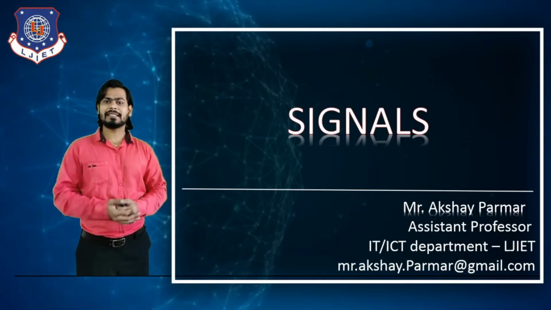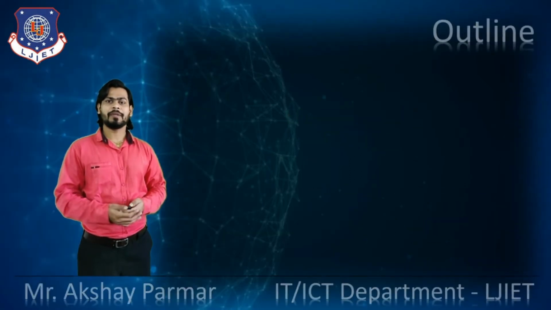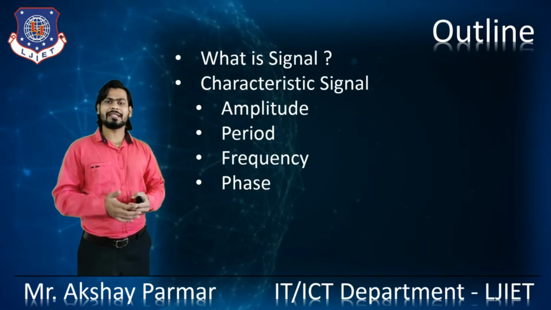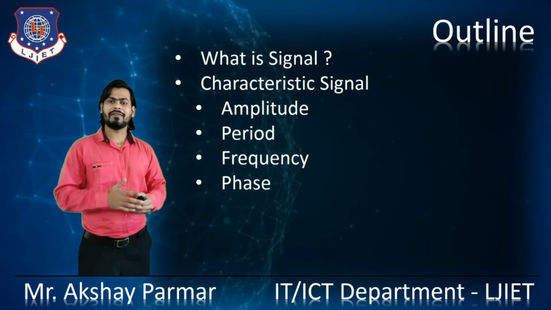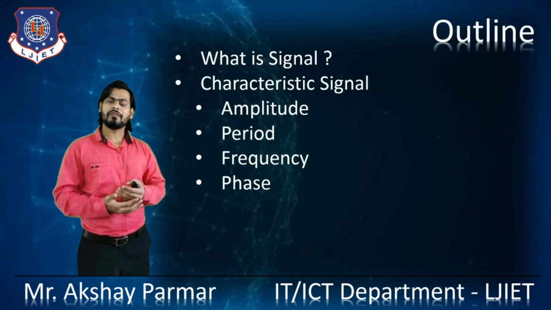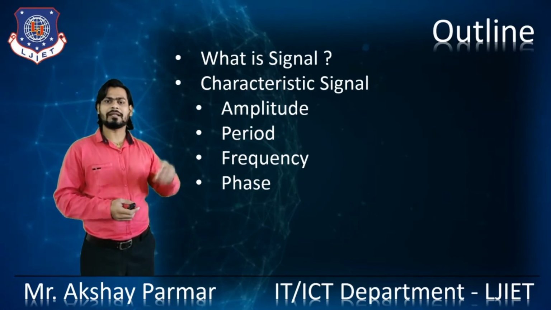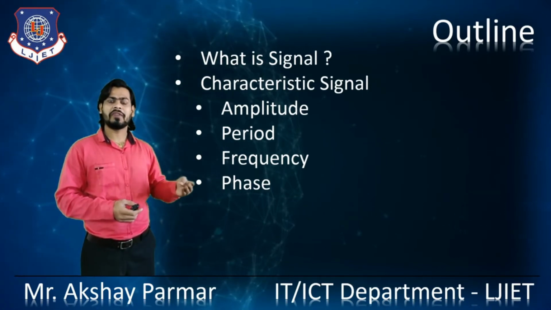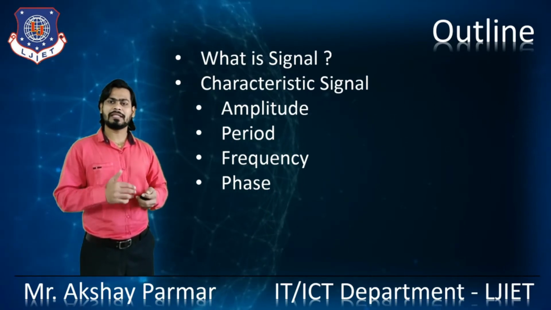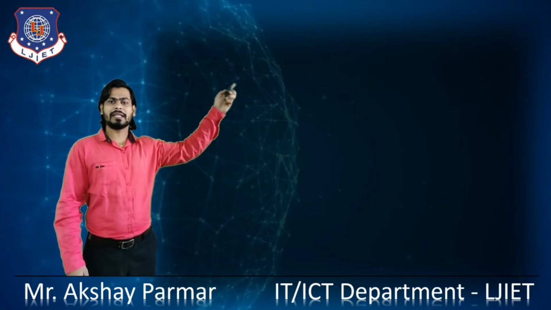We have seen signals in detail, right? Let's see some of the characteristics in this particular video. The outline of today's video is, first of all, we will see what signals are. After that, one by one we will see the characteristics of the signals: amplitude, period, frequency and phase, in brief. The characteristics of the signals like amplitude, period, frequency, phase and their relations we will see in today's lecture, right? Let's start with what signals are.